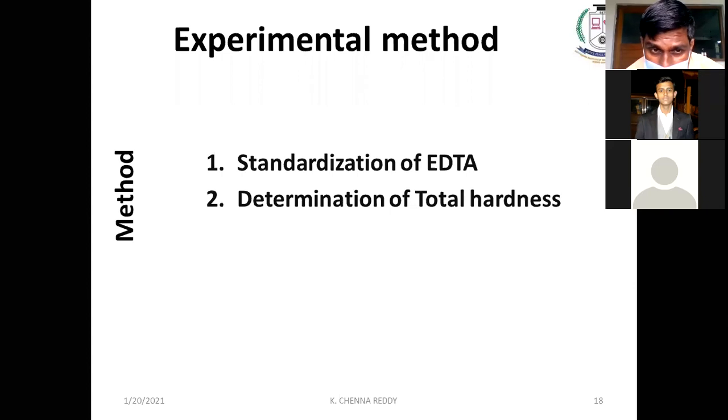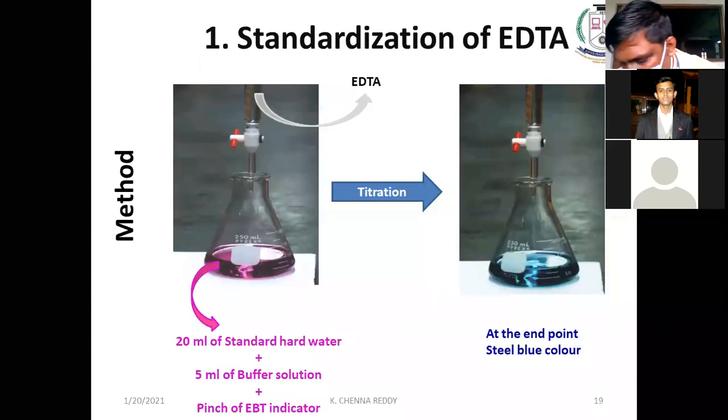In standardization of EDTA, what do we do? We take a conical flask and pipette 20 ml of standard hard water. To this standard hard water, we add 5 ml of buffer and a pinch of EBT.